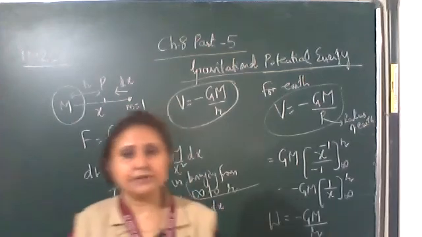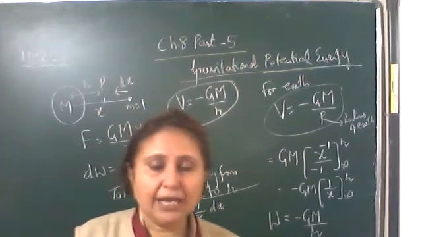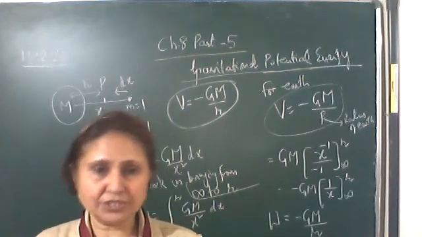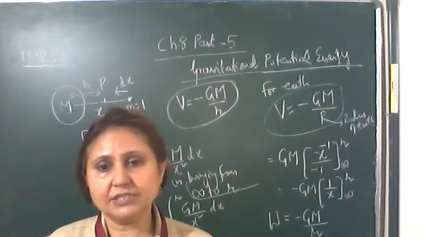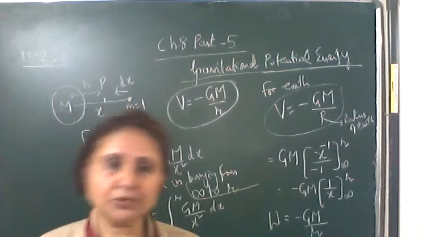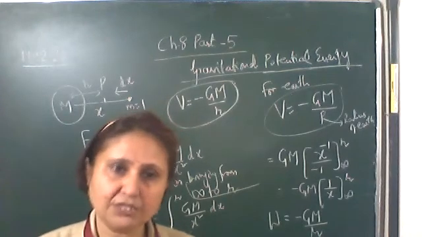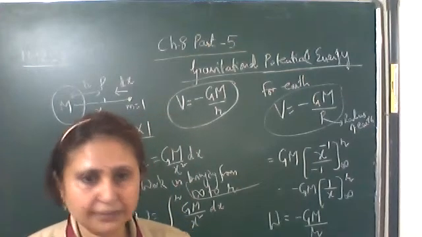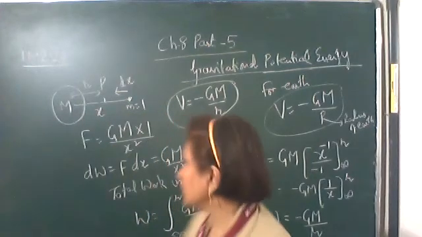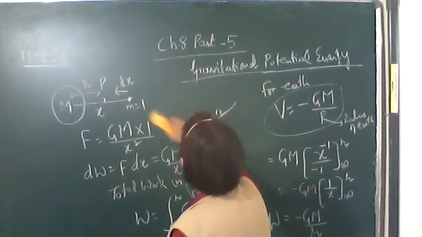Any two bodies attract each other. They will have some potential energy due to the distance between them. Due to the position of these two objects, there will be some potential energy, and such a potential energy due to the gravitational force, we call it the gravitational potential energy. Now how do we define it? First write its definition. Write down.